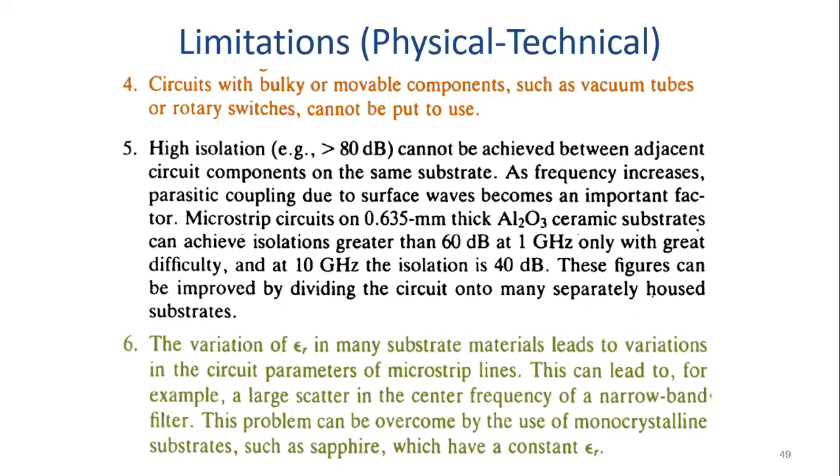Microstrip circuits on 0.635 mm thick Al2O3 ceramic substrates can achieve isolations greater than 60 dB at 1 GHz only with great difficulty, and at 10 GHz the isolation is 40 dB. These figures can be improved by dividing the circuit onto many separately housed substrates.